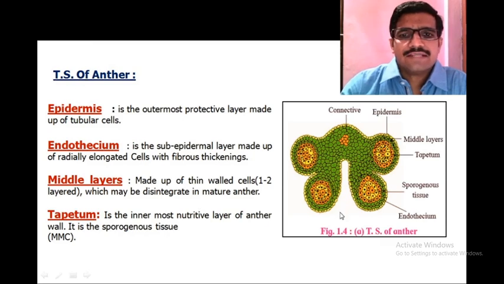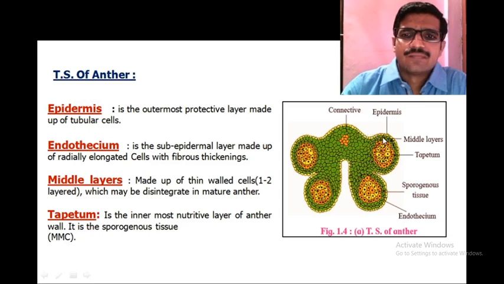This is the TS of anther. It consists of the following layers: epidermis, endothecium, middle layers, and tapetum. The TS of anther consists of an outer single-layered epidermis. This epidermis covers the anther. It is protective in nature. It is made up of parenchymatous tissue. It is single layer in thickness, made up of polygonal cells.